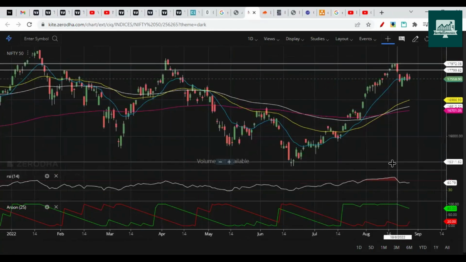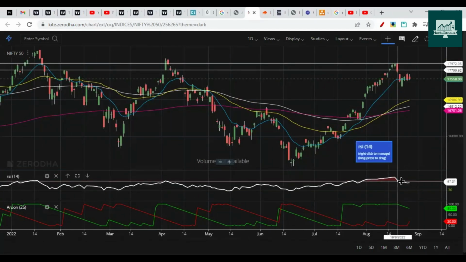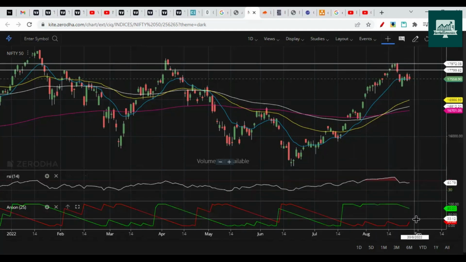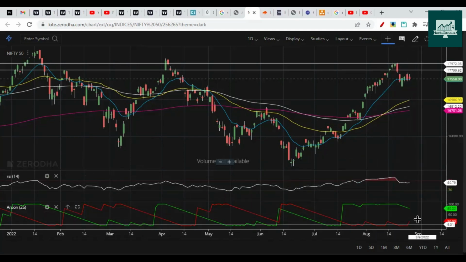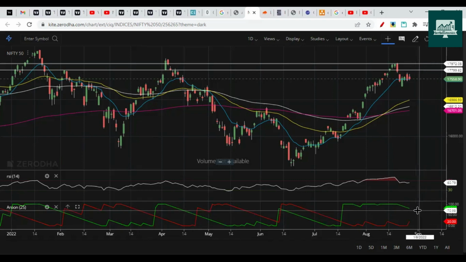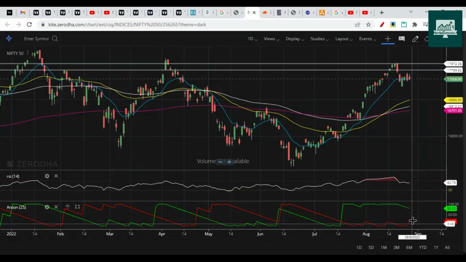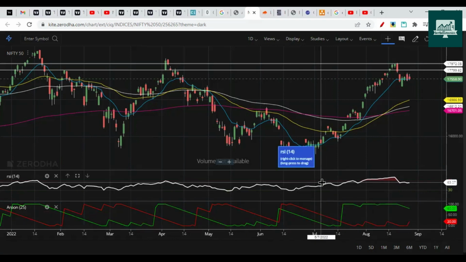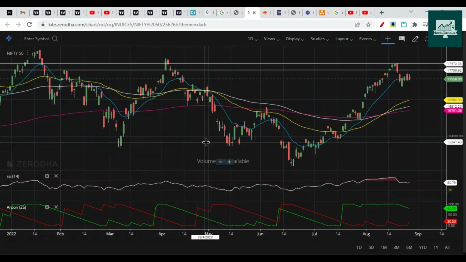On the RSI, we see here it has cooled down and come below 70, and the Aroon indicator is now coming down from overbought or extreme positive zones. Currently it's still in the positive zone itself. It should come below 70 and this should go above 30. Probably it will turn parallel. That's what we can consider here. But yeah, this is how the indicators are telling us.